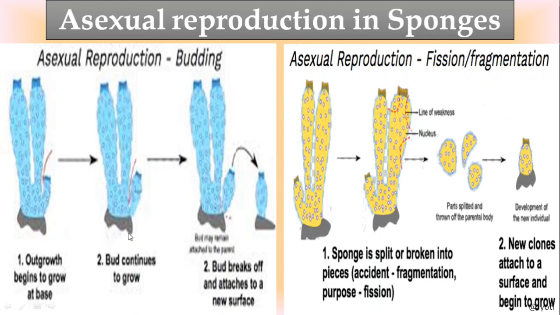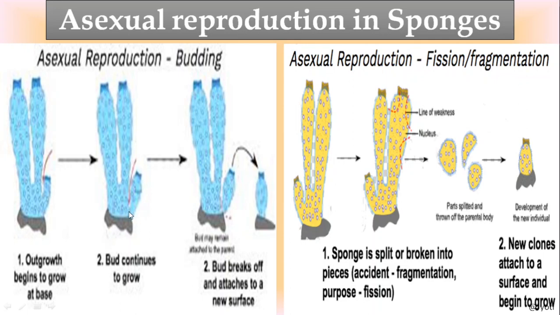So here you can see the external budding is shown. You can see that an external outgrowth is developed, and that outgrowth develops the osculum, then ostia, then it develops the spongiocele.